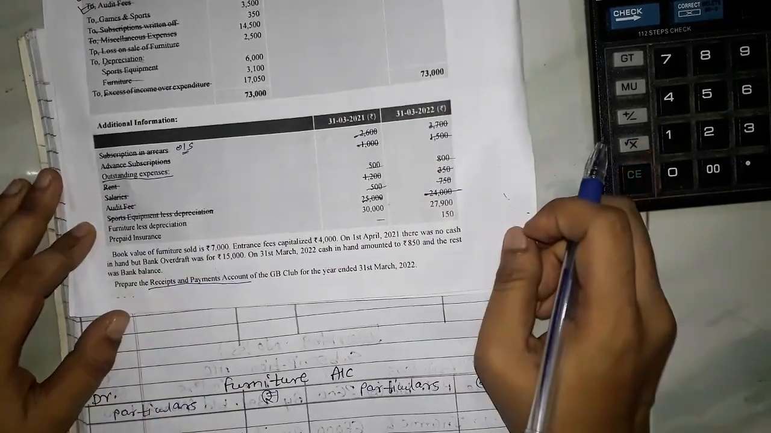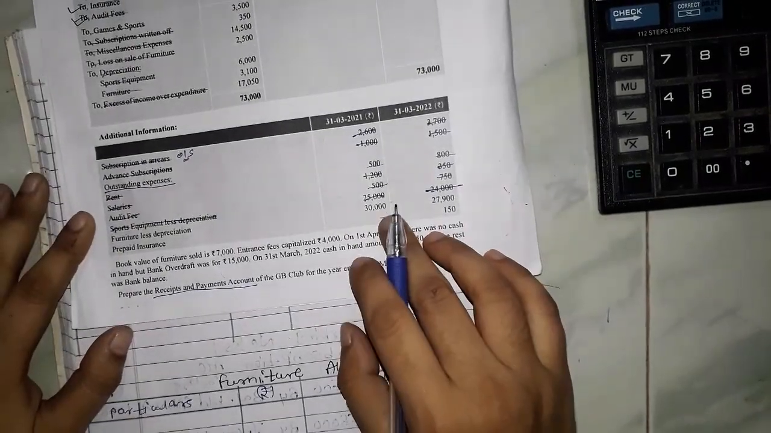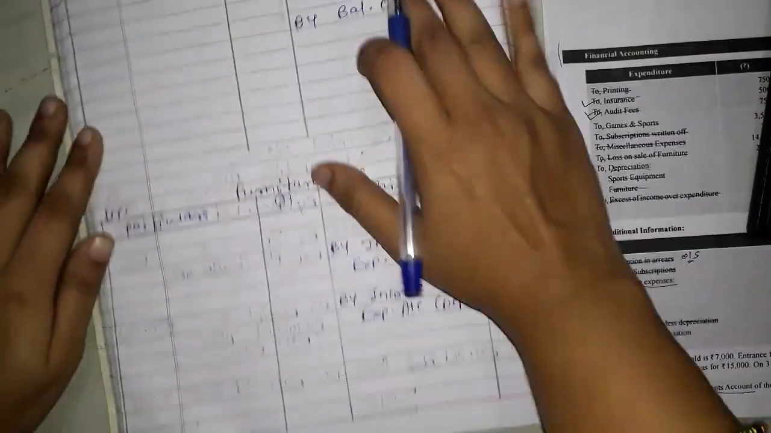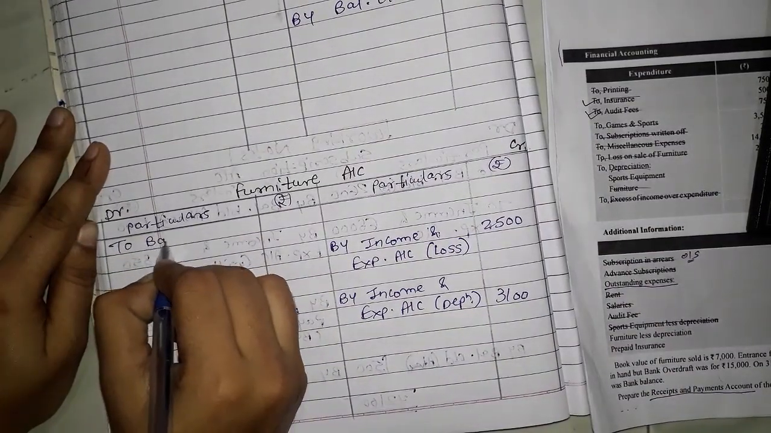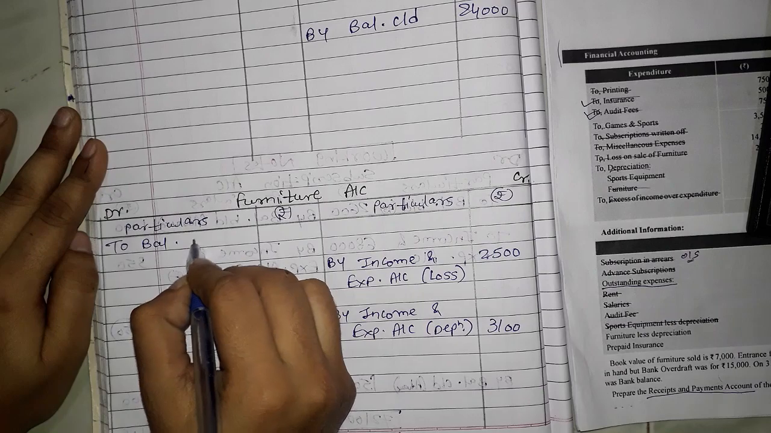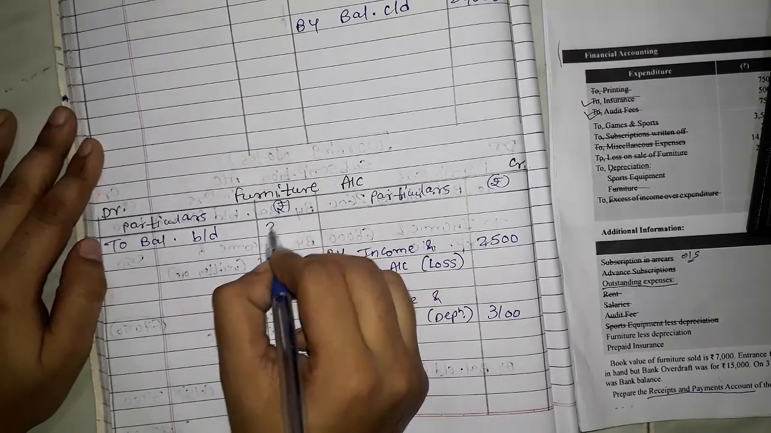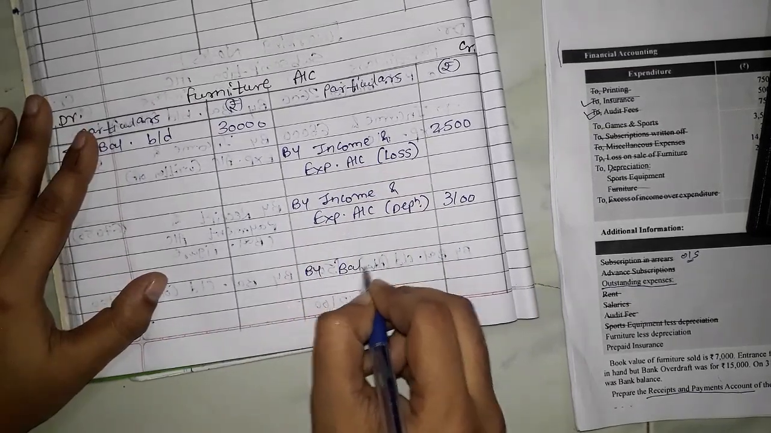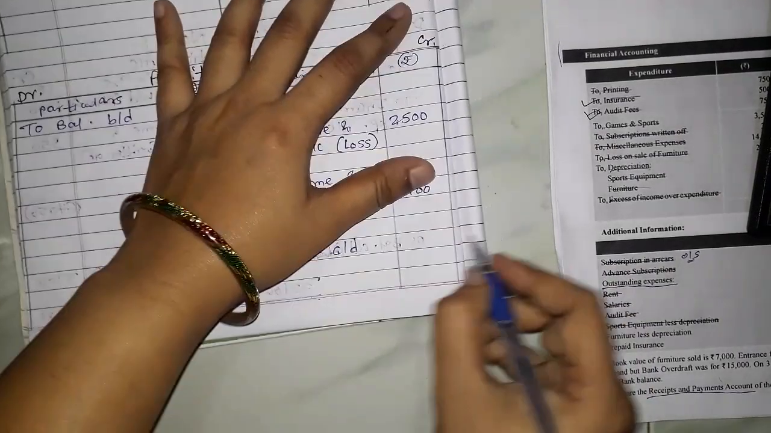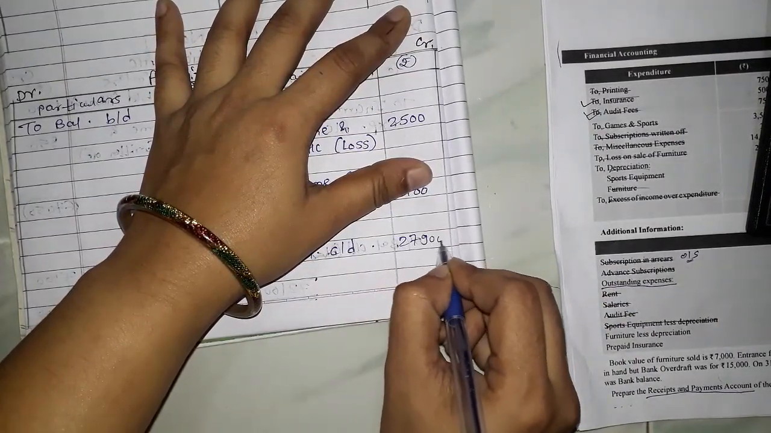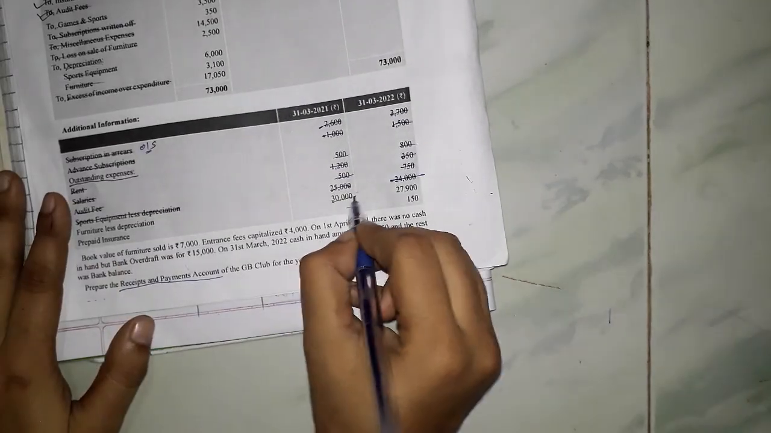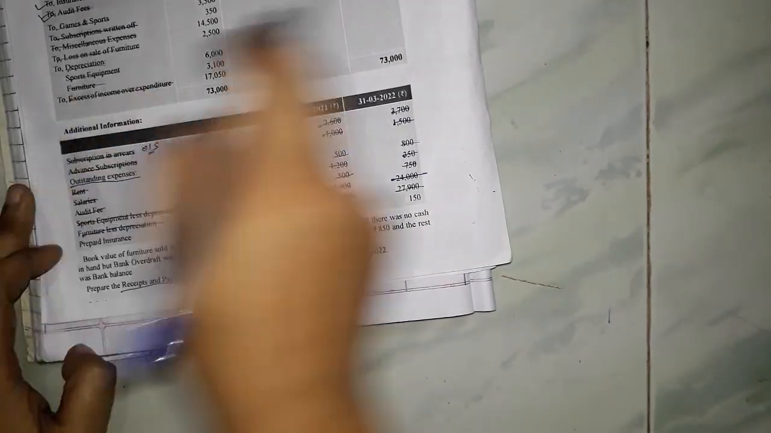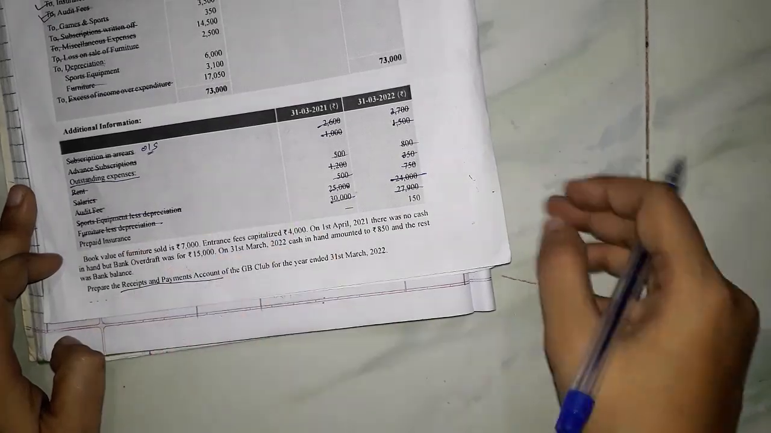See, after that furniture, furniture opening and closing we are just recording. We will close this account later, but first of all we are just recording. Okay. So brought down 30,000 and here carried down 27,900. Okay. This is also done. Now only this prepaid insurance is pending in this information. So the prepaid insurance item is here. Okay. Prepaid insurance.